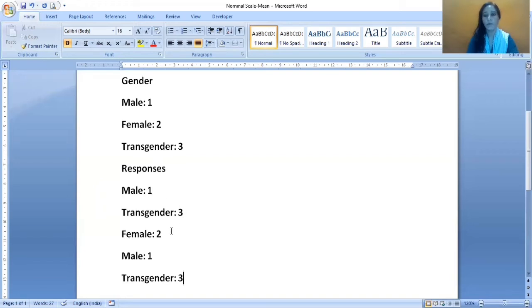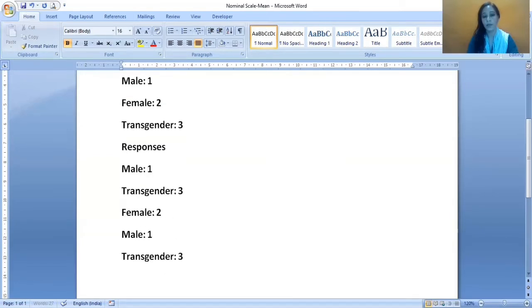If we have numbers, we can do anything with the numbers. It is very obvious that if I have numbers, I can take the mean value also. And what is the formula of the mean? It is the total of observations divided by the number of observations.